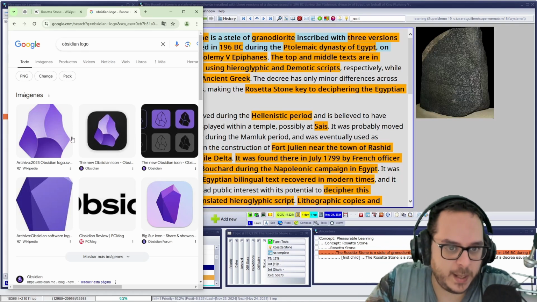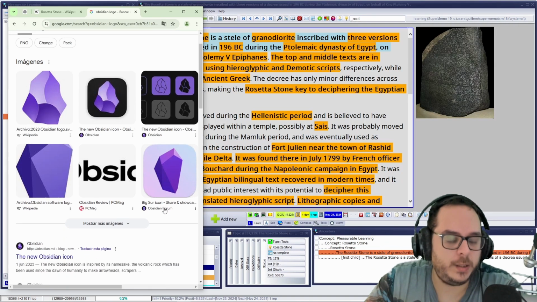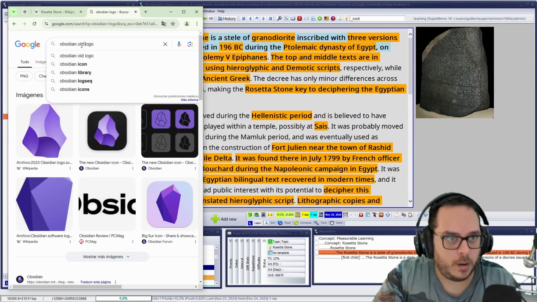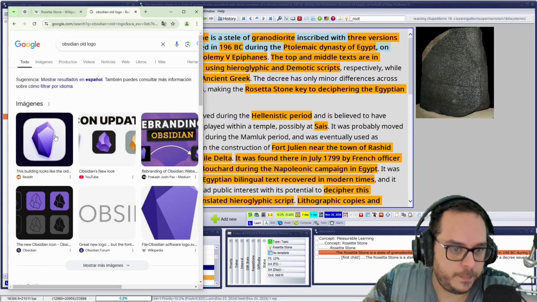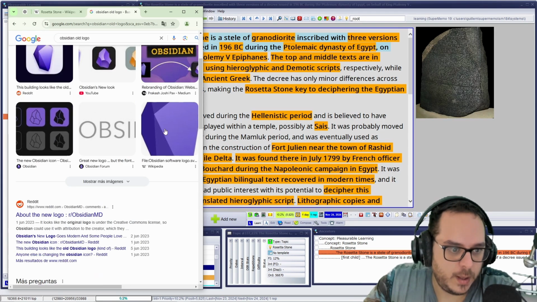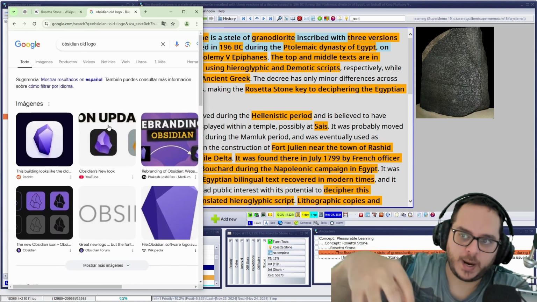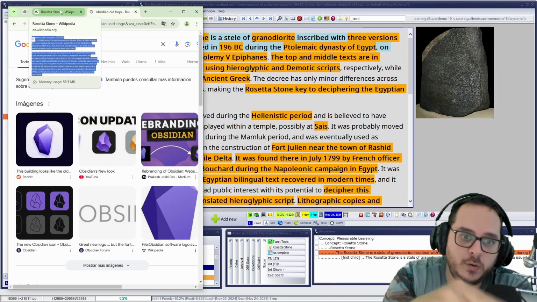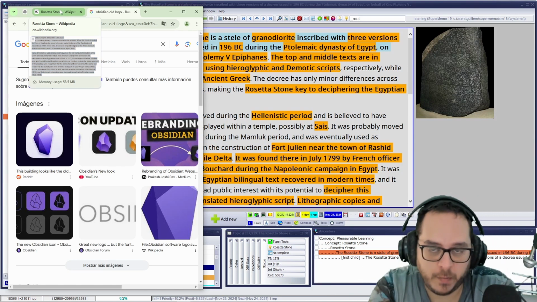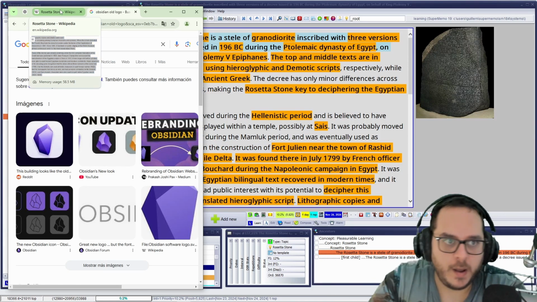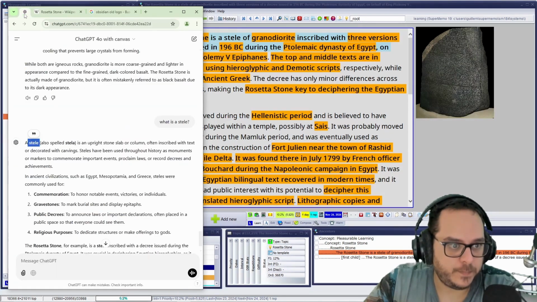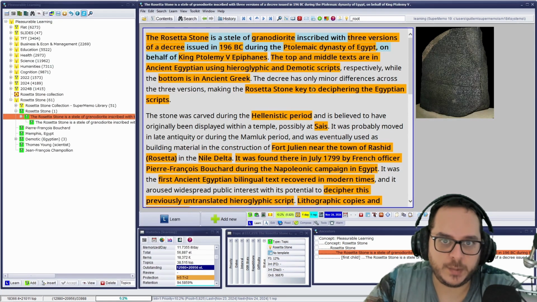Not this one, but the other logo. The alt logo. Here you go. This one. That is upright, more or less the shape, makes sense. So what you can do is use what I'm familiar with, the logo of Obsidian, for knowing what this stele is. I don't know how it's pronounced.